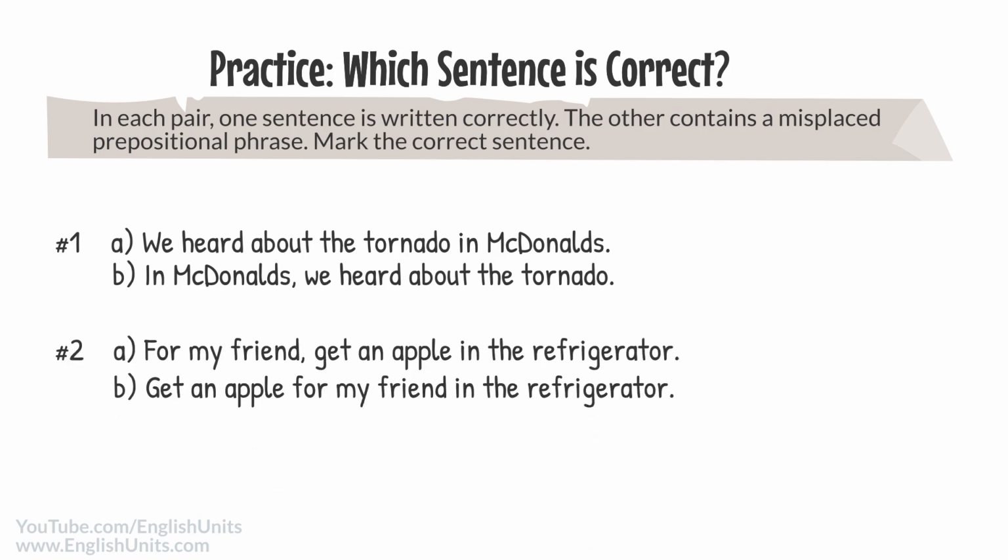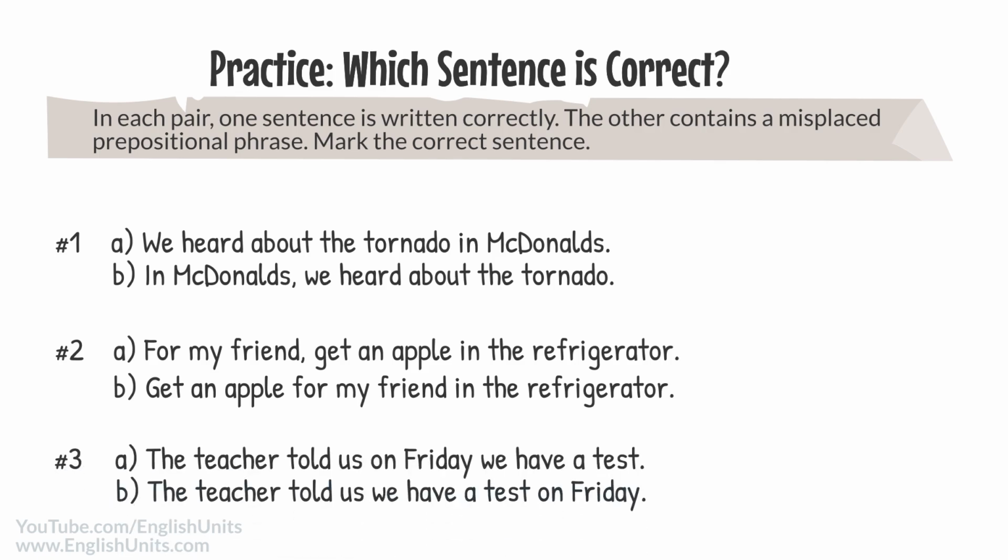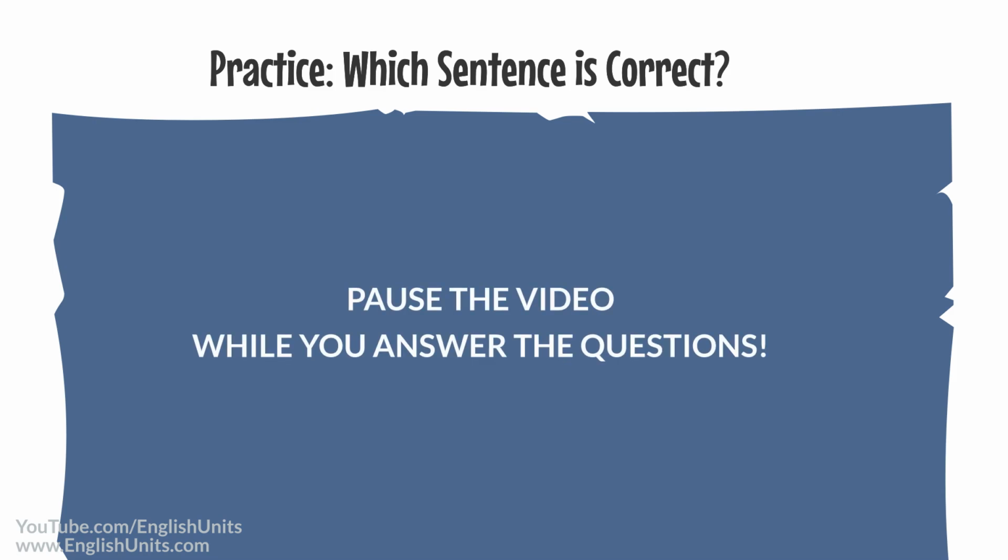Sentence pair 2. A. For my friend, get an apple in the refrigerator. B. Get an apple for my friend in the refrigerator. Sentence pair 3. A. The teacher told us on Friday we have a test. And B. The teacher told us we have a test on Friday. Pause the video while you think about the answers, and then we'll check them in a moment.